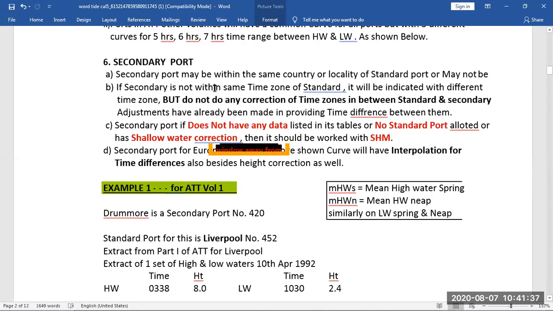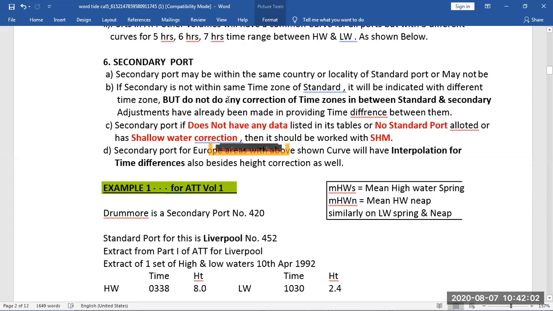If the secondary port is not within the same time zone as the standard port, we have to apply the time zone correction, and it will be indicated with a different time zone. The time zone will be given in the ATT volume. We will see where it is given, and we will apply the time correction from the standard port to the secondary port.